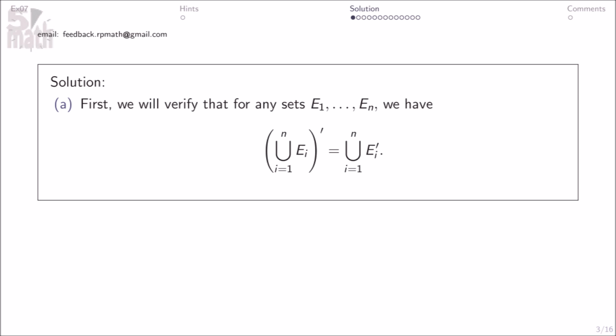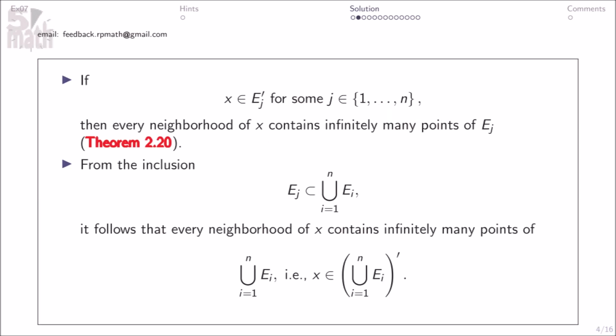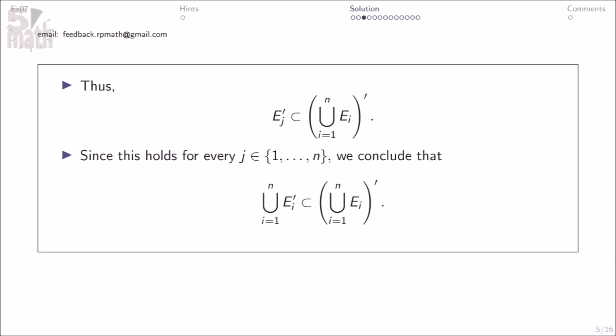Solution. A. First, we will verify that for any sets E1 to En, we have this. If x in Ej prime for some j in this, then every neighborhood of x contains infinitely many points of Ej, theorem 220. From the inclusion here, it follows that every neighborhood of x contains infinitely many points of this. Thus, since this holds for every j in this, we conclude that this.